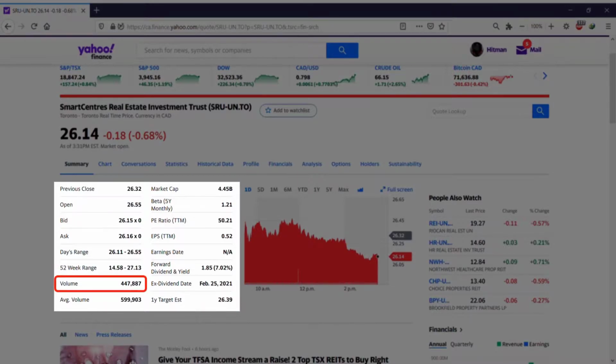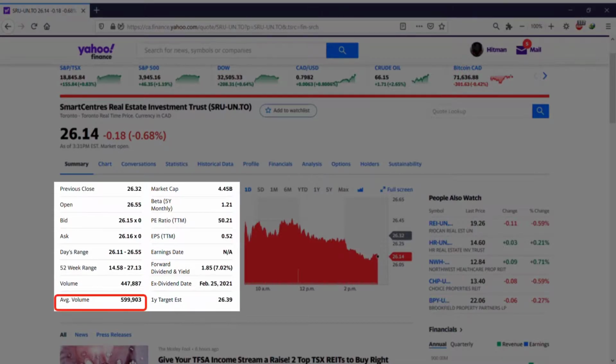Volume means the amount of shares being bought and sold, not the amount of shares that the company has issued. And it has an interval. I think logically it should be for 1 day, like for example today. But I think there is an average of maybe 1 month or 3 months. Again, I'm not sure, but whatever it is, it shows the amount of shares being bought and sold.